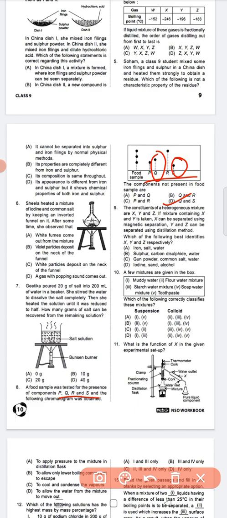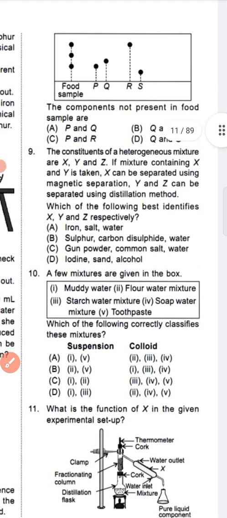Next, question number 9. Question numbers 9 and 10 we will see. So question number 9, the constituents of a heterogeneous mixture are X, Y and Z. If a mixture containing X and Y is taken, X can be separated using magnetic separation. Y and Z can be separated by using the distillation method. Which of the following best identifies X, Y and Z respectively?